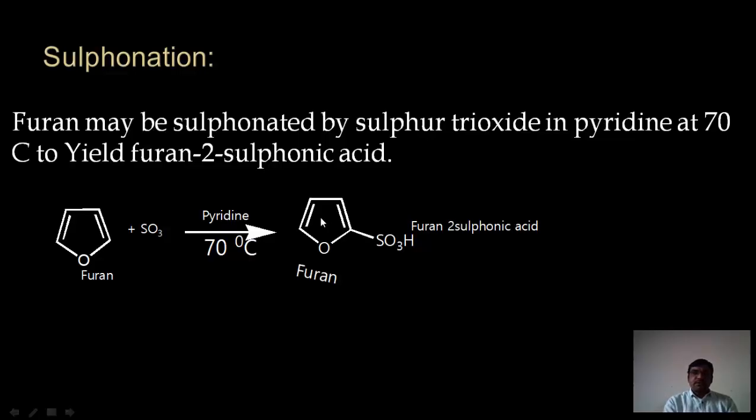The second reaction is the sulfonation reaction. Furan can be sulfonated by sulfur trioxide in pyridine at 70 degrees centigrade to give furan-2-sulfonic acid. This is furan, this is SO3, sulfur trioxide, in the presence of the solvent pyridine at 70 degrees centigrade. It gives furan-2-sulfonic acid.